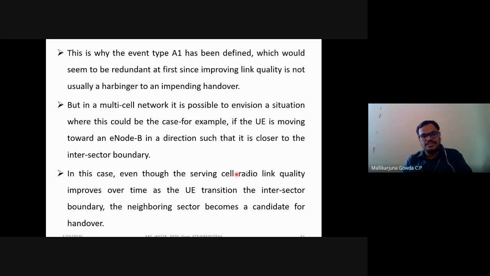I think this can be illustrated with proper examples, with pictures. Then you will get a proper idea about which one is the neighboring candidate and how the user equipment is going to transition into different sectors. And anyhow, in LTE, as I said, all the cells use the same frequency. Hence, we say the frequency reuse factor is 1. That is used to improve the spectrum efficiency.